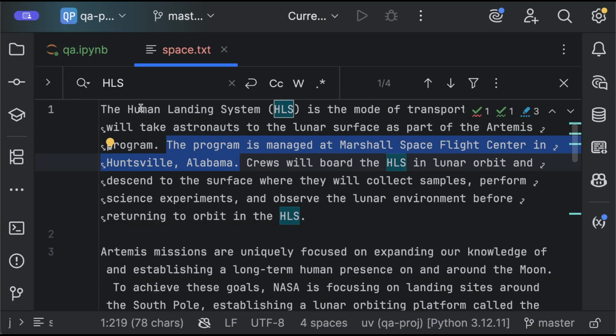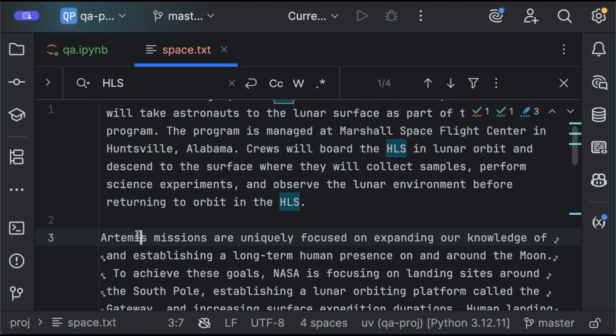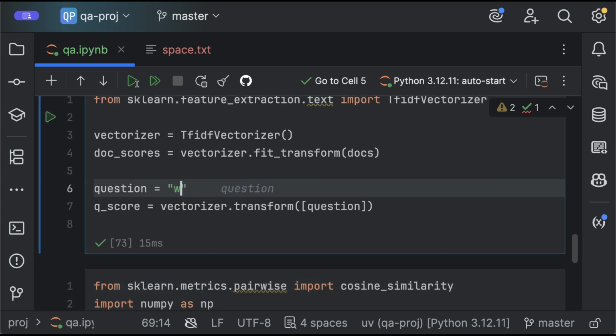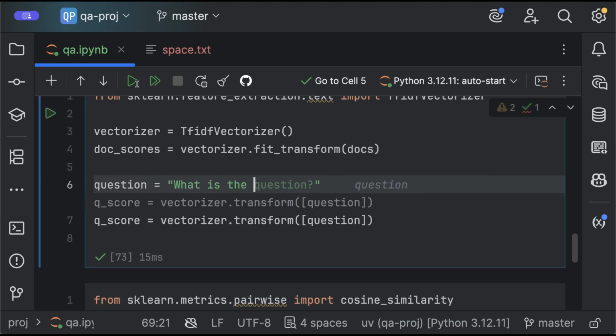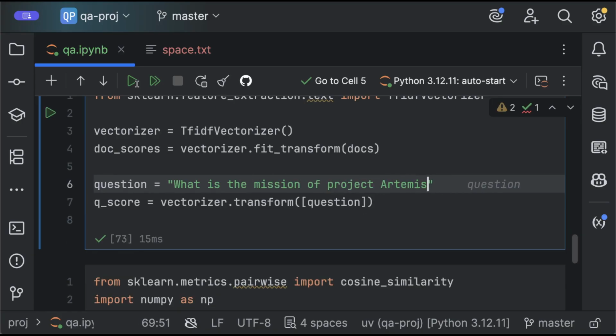So how about if I make something harder? For example, Artemis, yeah, this is a good one. Artemis missions are focused on expanding our knowledge and establishing a presence around the moon. So let's see how it works. Let's change our question to what is the mission of Project Artemis?